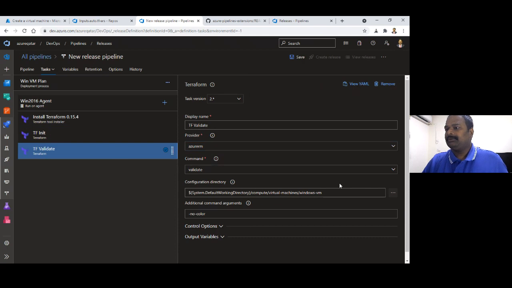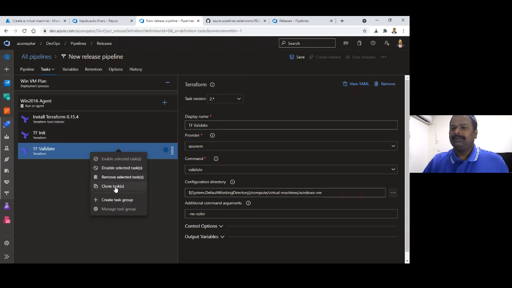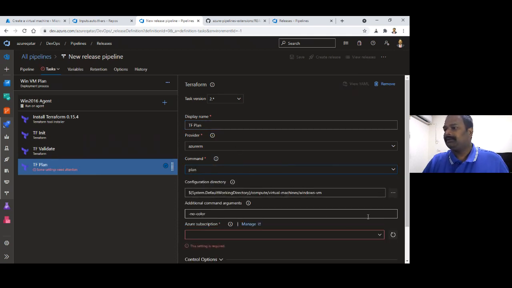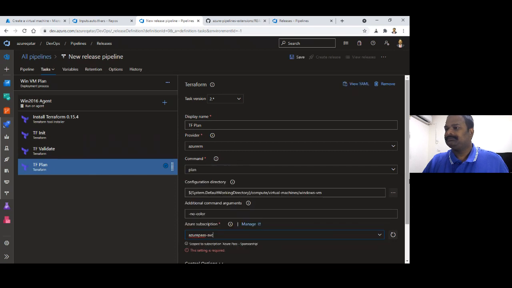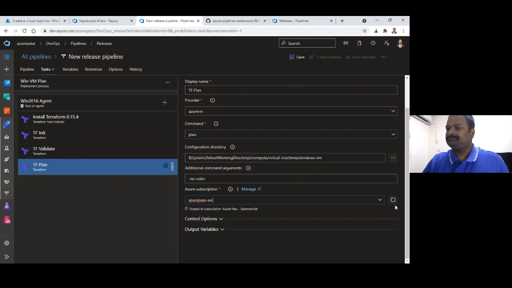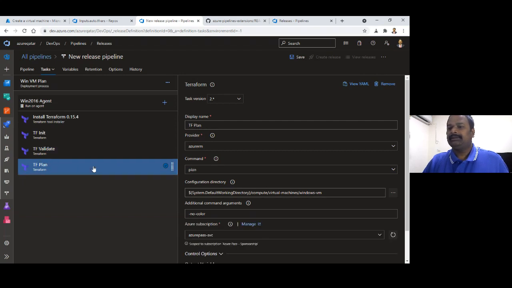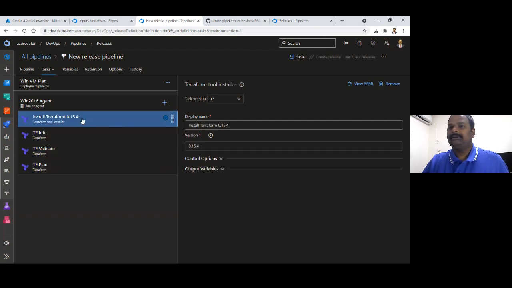So now here I'm going to validate. This is my code. It is easy, you can see what I'm currently doing. I'm going to see my plan. So what we are doing here is validating, and then making the plan.